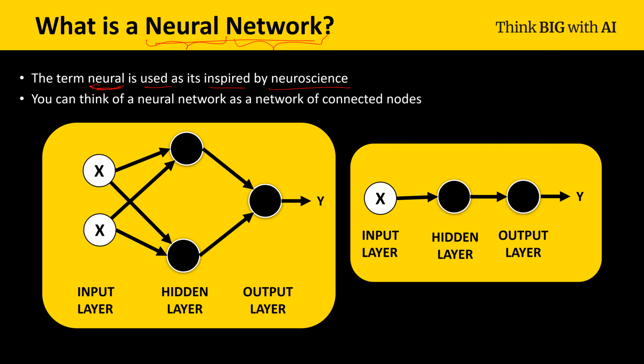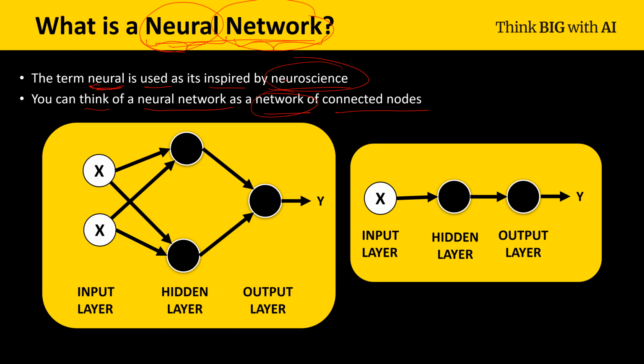You can think of a neural network as a network of connected nodes. The second term, network, is there because we have several nodes and these nodes are connected together. So that's why it forms a network. Now we understand why the term neural network is used.